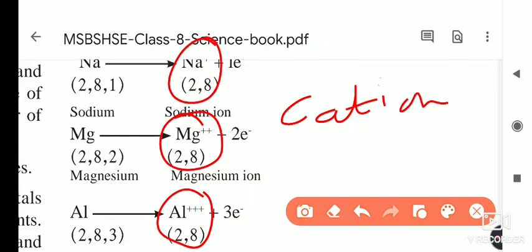Okay, and the non-metals have the property to take electrons and they form anions. If you do a comparative study, then you will understand that metals donate electrons and form cations.